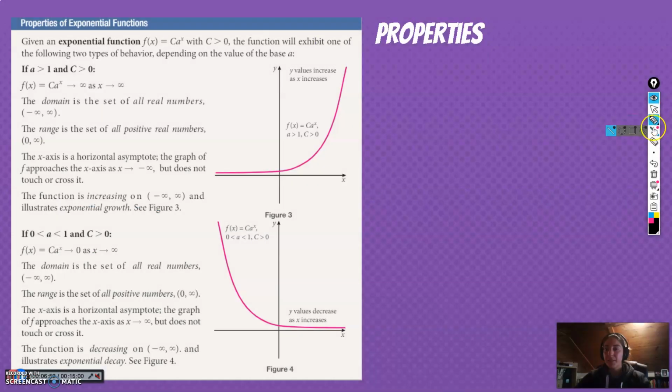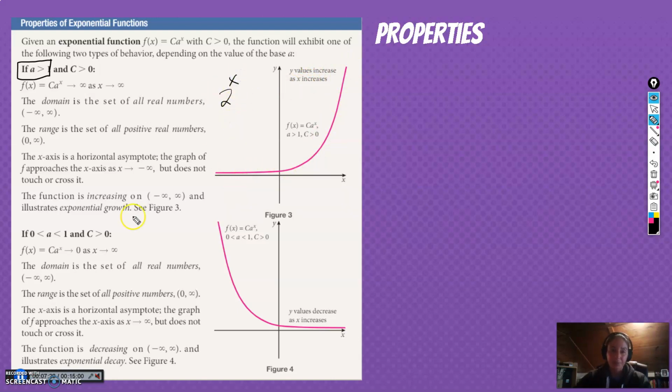So let's see some official properties here. So remember the c times a to the x. Well, if c is greater than 0, this is saying if you have a positive out in front, and a is bigger than 1, in other words, we're going to make big numbers big, small numbers small. So as we go to the right, we're going to grow. As we go to the left, we're going to shrink. So to the left, we go to 0. To the right, we go to infinity, because a is greater than 1. This is something like 2 to the x.